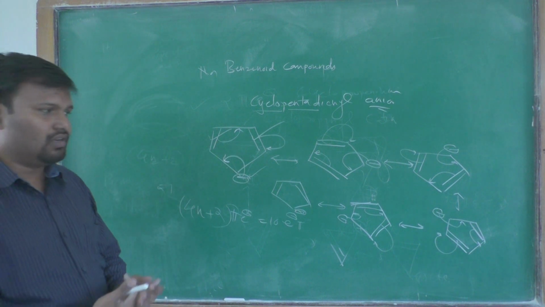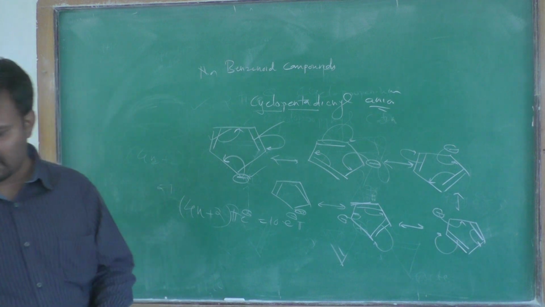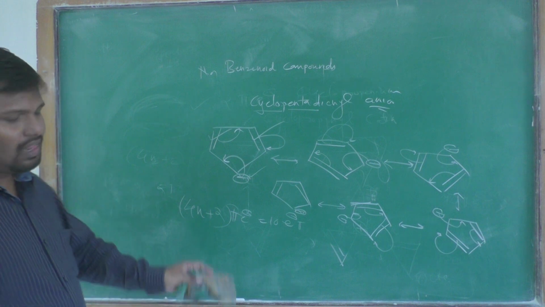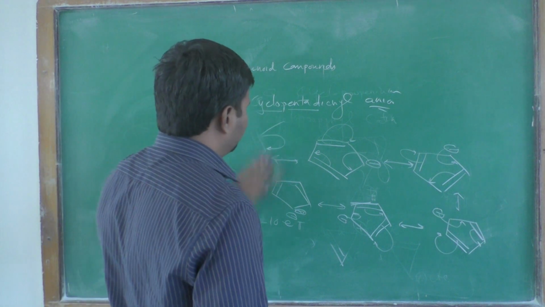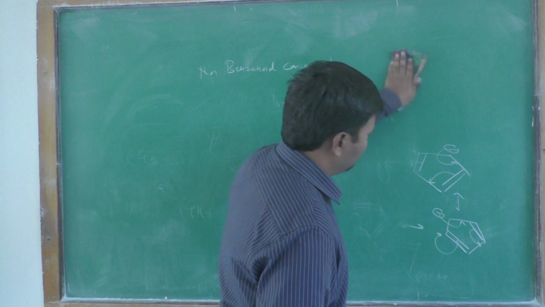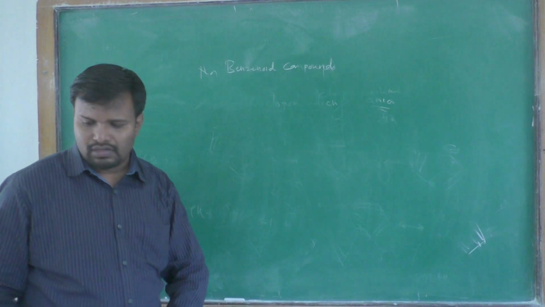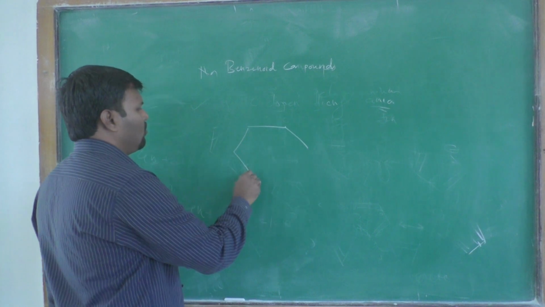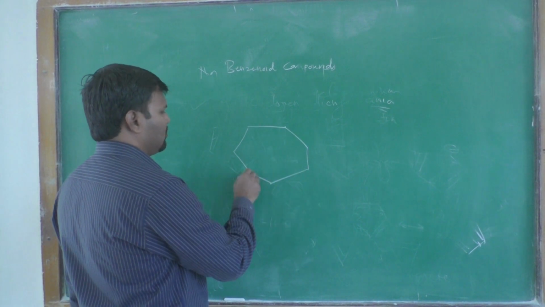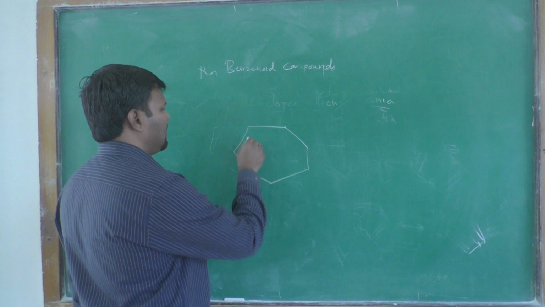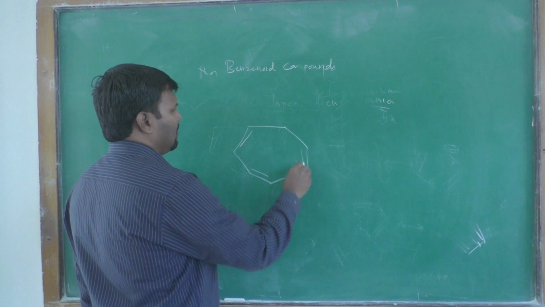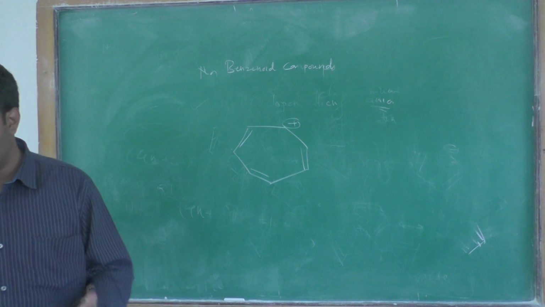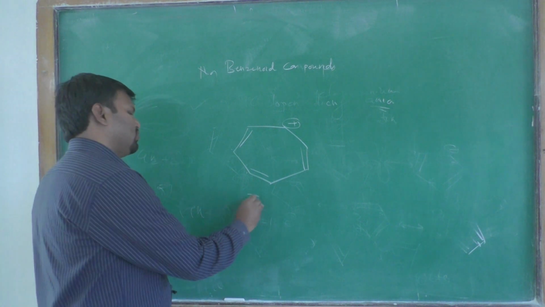We have already seen one example, azulene, the 10 pi electron system. Another example is the cycloheptatrienyl cation, also called the tropylium ion.